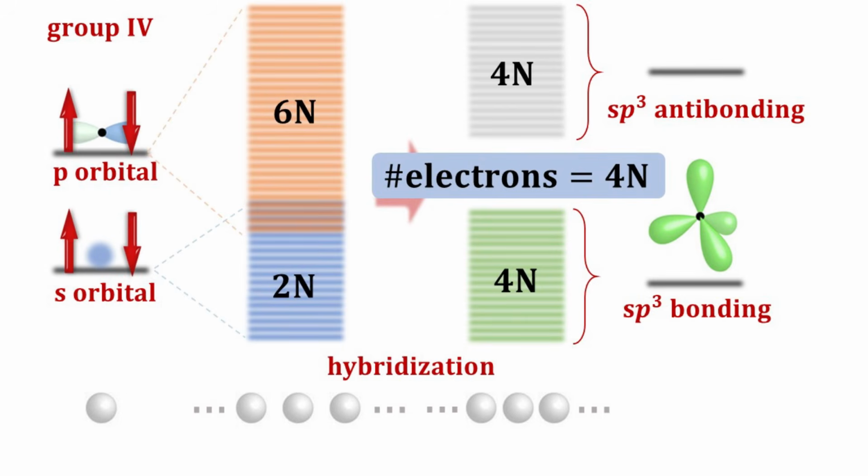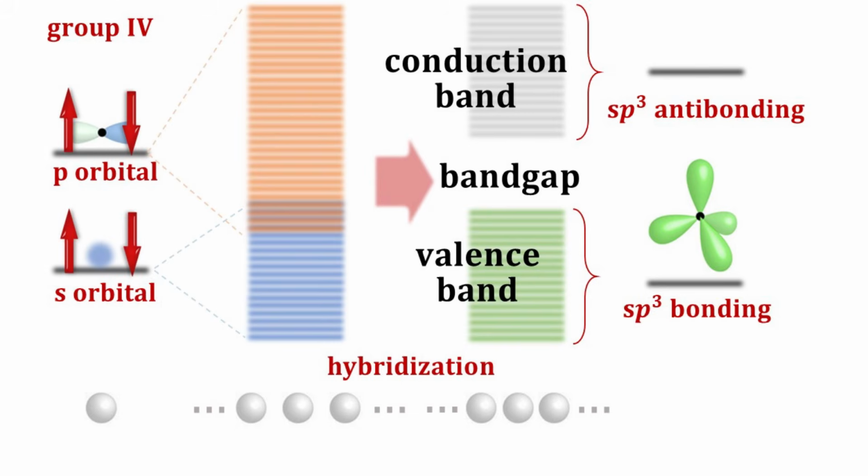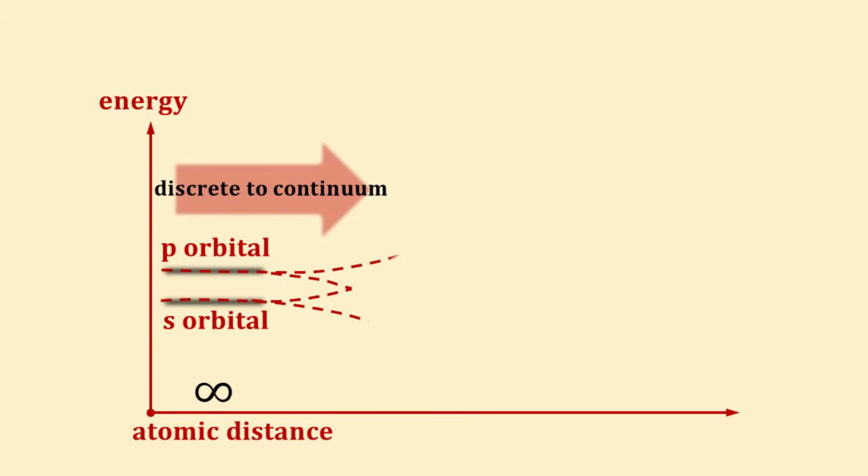bonding states. We call the completely filled sp3 bonding band the valence band, since it is being occupied by all the valence electrons. The empty sp3 anti-bonding band is called the conduction band. The energy gap that separates the conduction and valence band is the band gap. Now we are ready to build up the picture from bottom up.